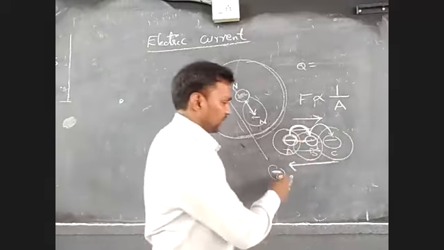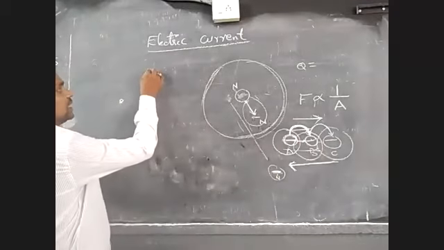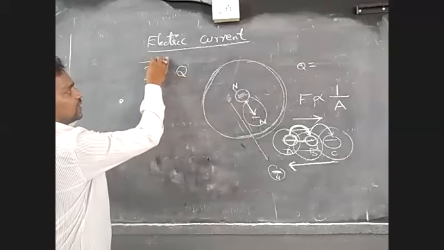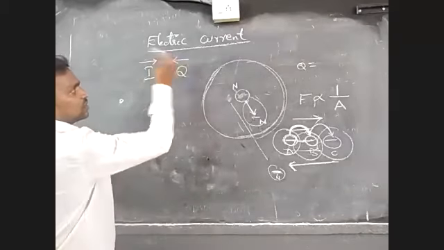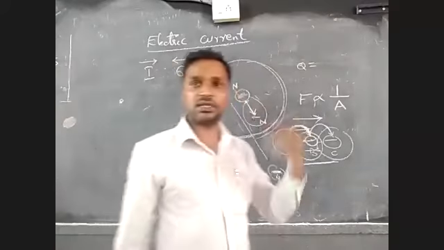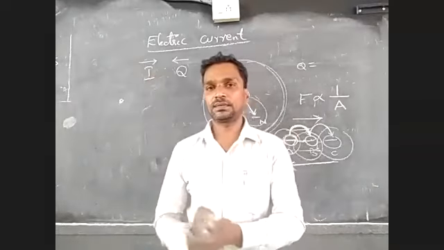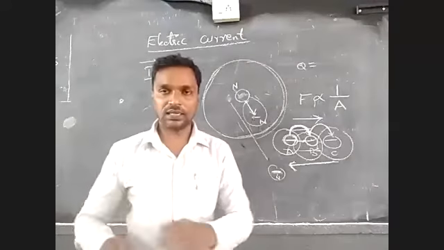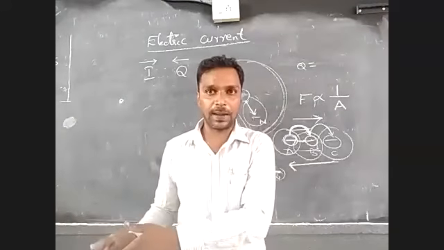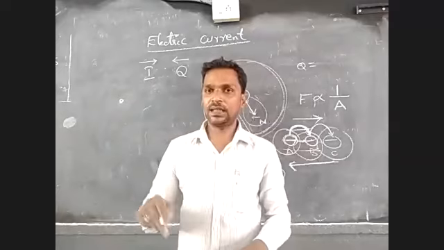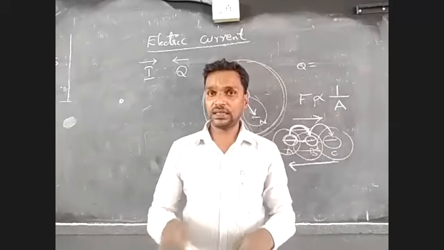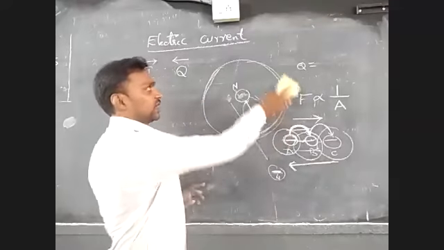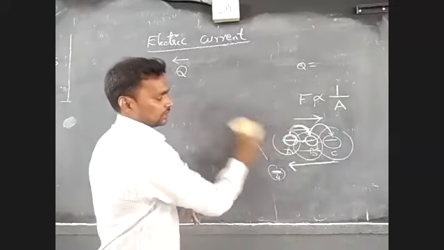So wherever you take these two, current I and charge Q, if the current is in this direction, the motion of the charge will be in the opposite direction to the main current. Remember this one. So the direction of the electric current is from the positive terminal of a battery to its negative terminal, then the charges will be flowing from the negative terminal to the positive terminal. How? I'm just going to give an example. Let us see.